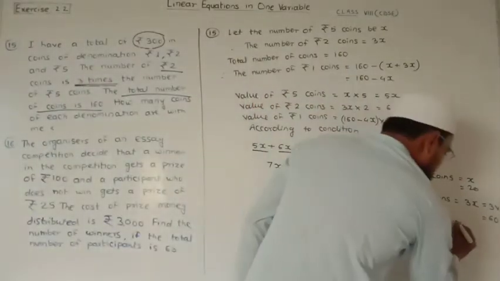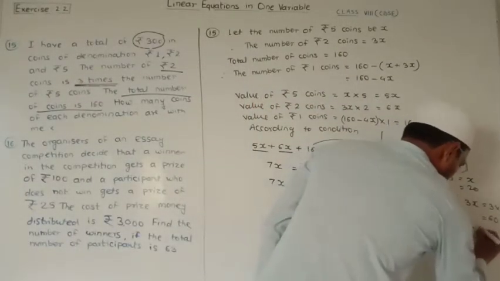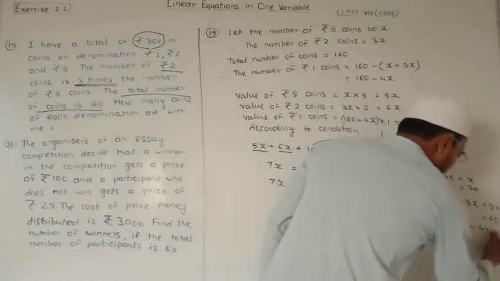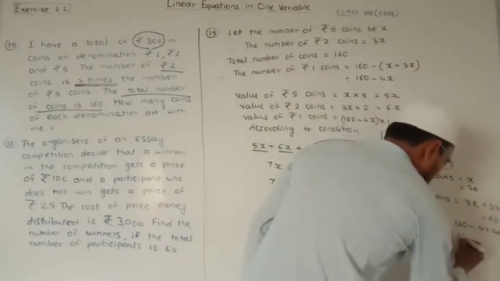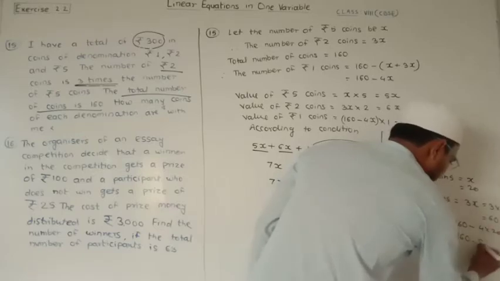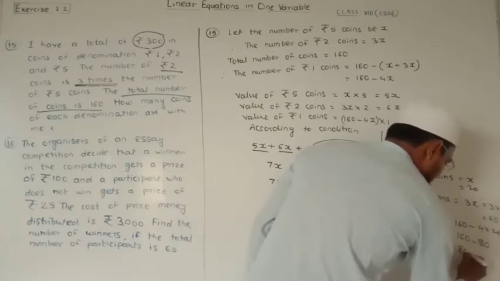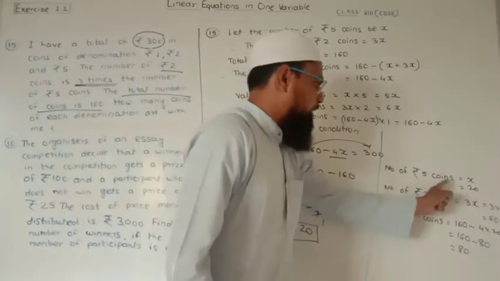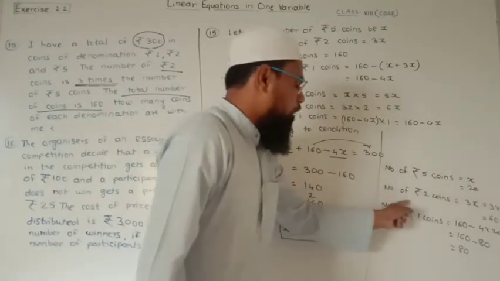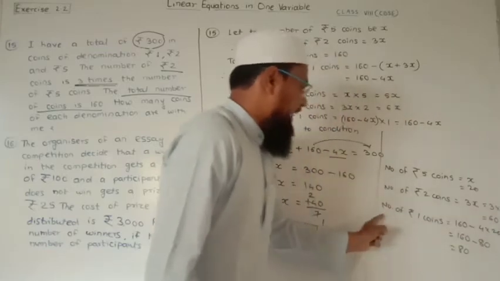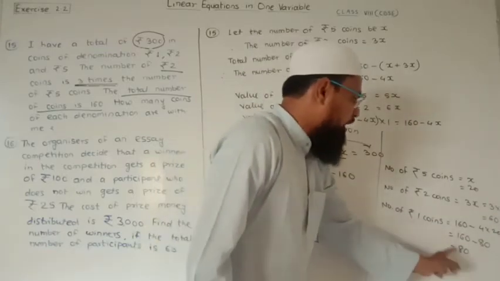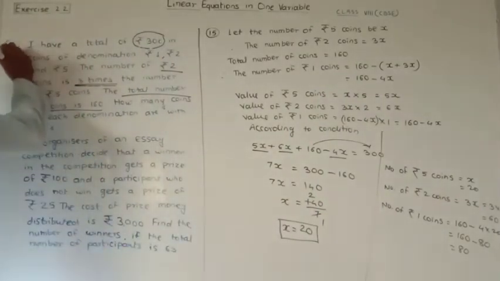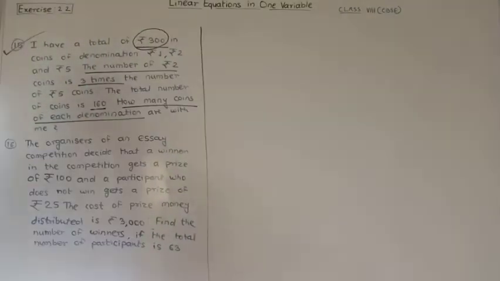160 minus 4 into 4x. 4x means 4 into x, which is 20. 160 minus 4 2s are 8 and 0 as it is. We get the value 80. So here number of rupees 5 coins is 20, number of rupees 2 coins is 60 and number of rupee 1 coins is 80. So in this way we completed question number 15.